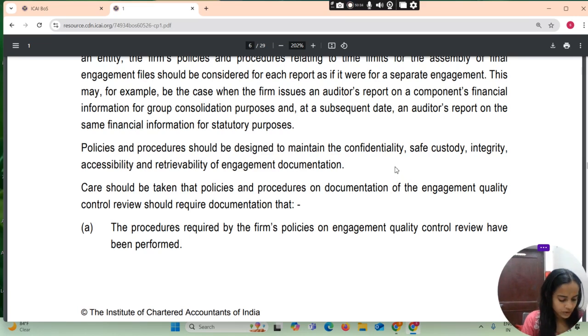Policies and procedures should be designed to maintain the confidentiality, safe custody, integrity, accessibility and retrievability of engagement documentation.